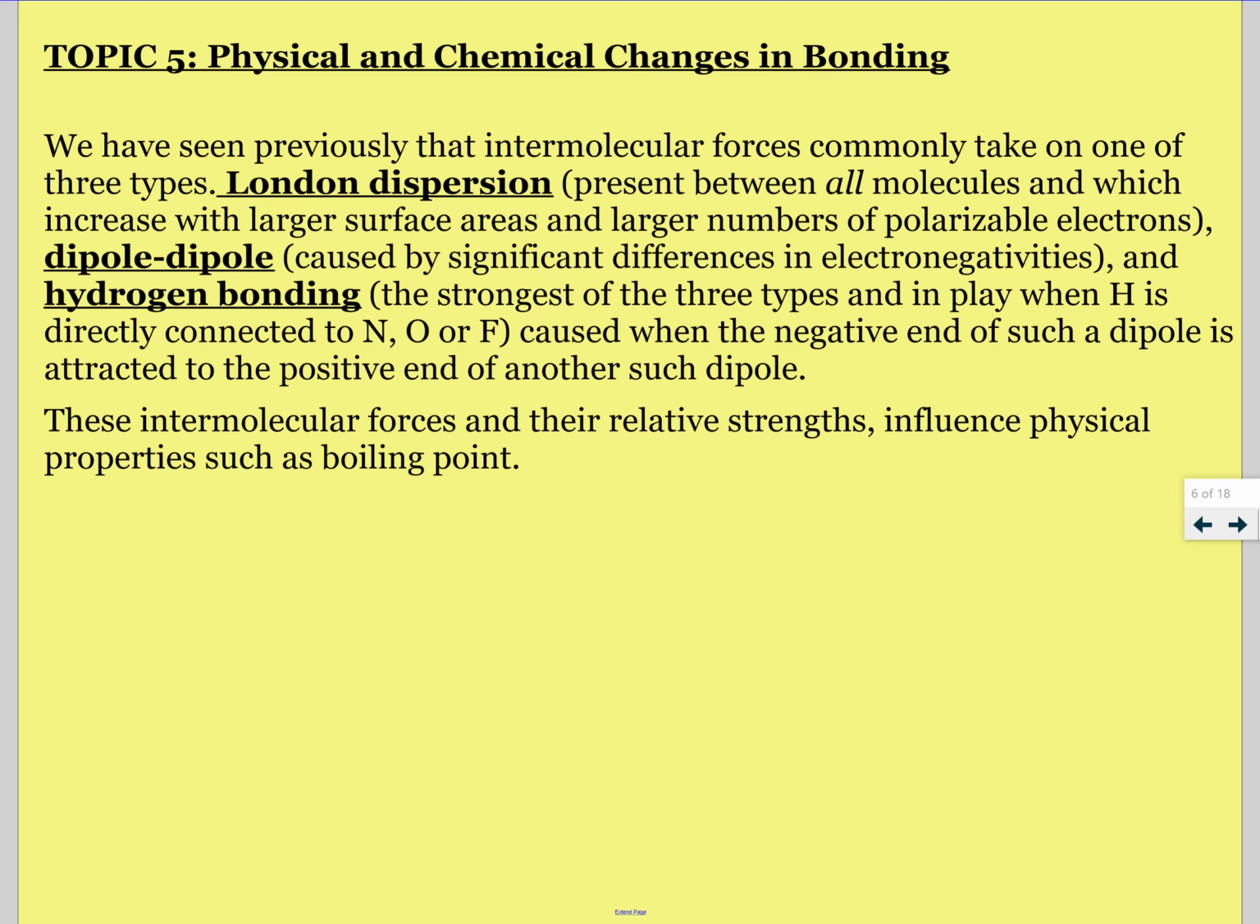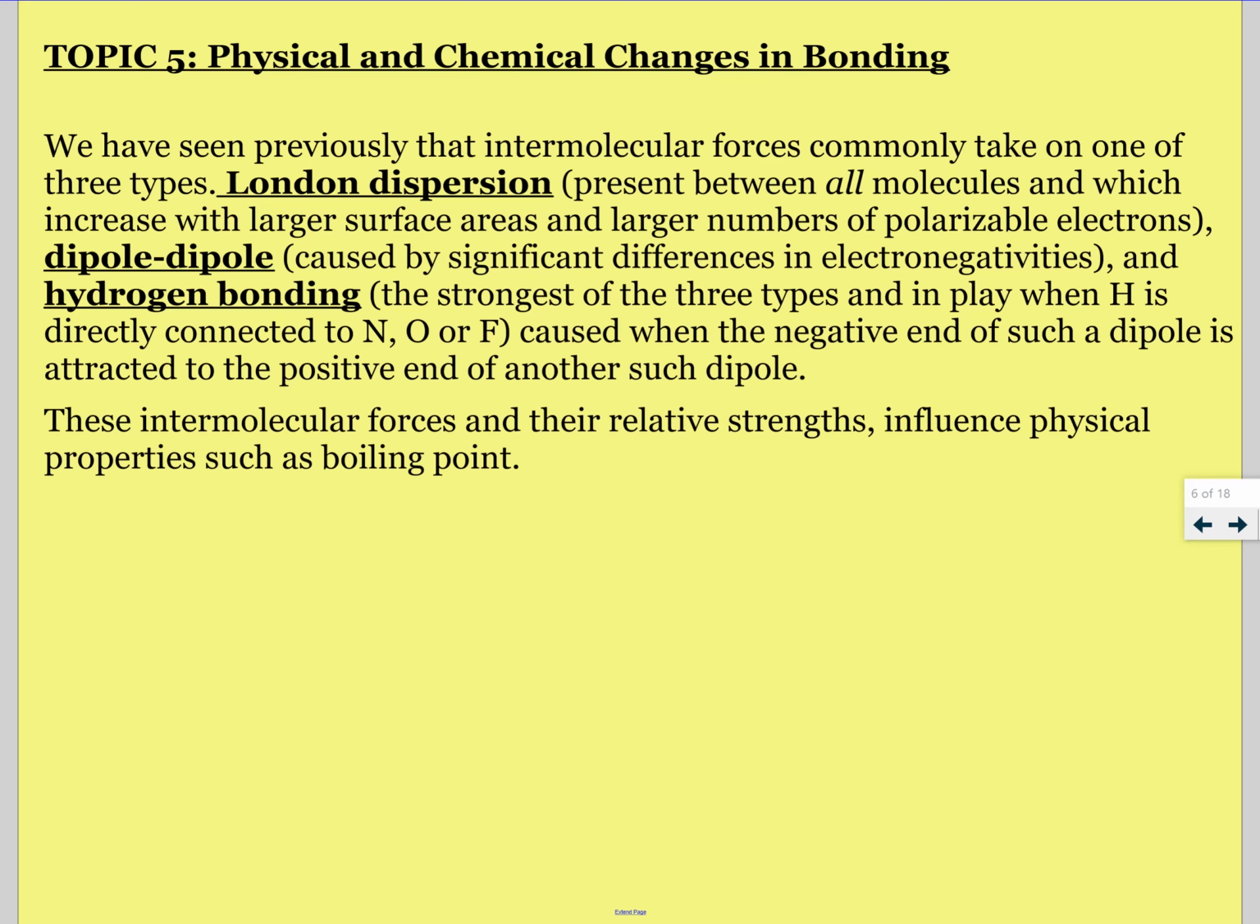Physical and chemical changes in bonding. So we have to understand that there's intermolecular forces and intramolecular forces. Intermolecular forces, like interstates, go between molecules or compounds. Intramolecular forces are those things that hold them together, like covalent or ionic or metallic bonds.